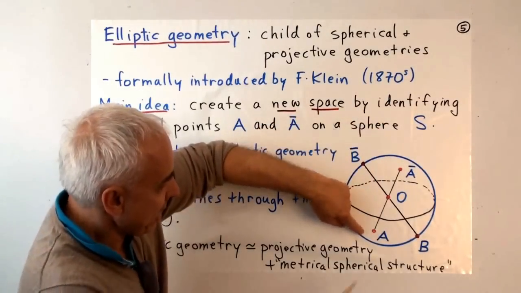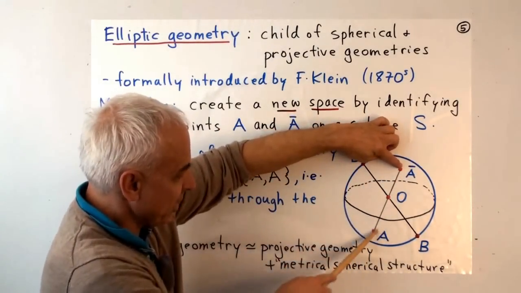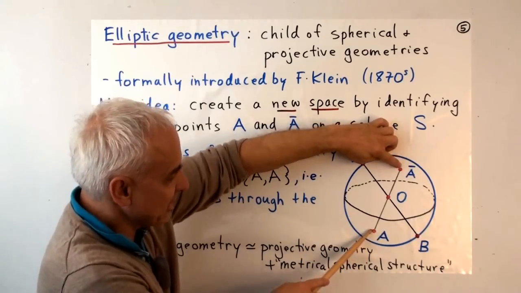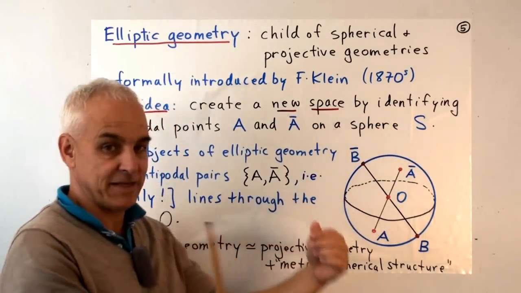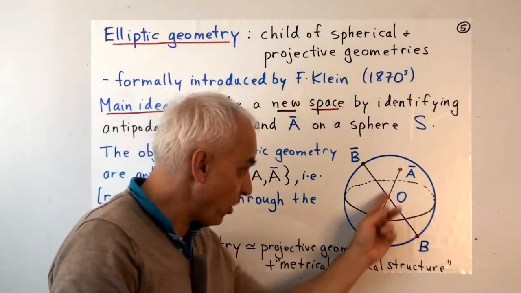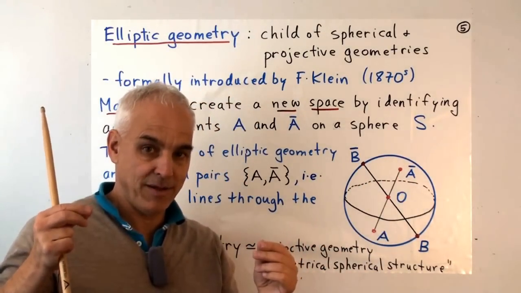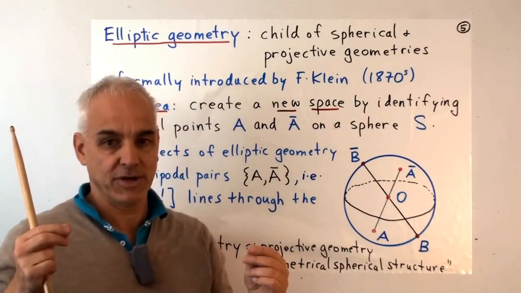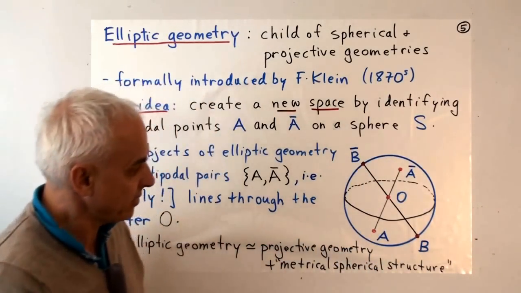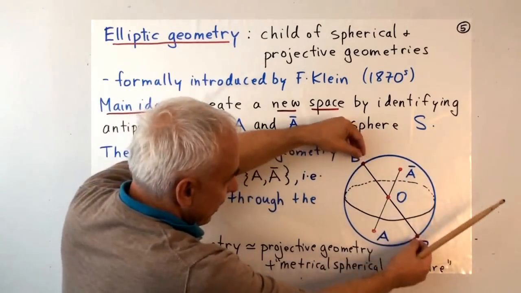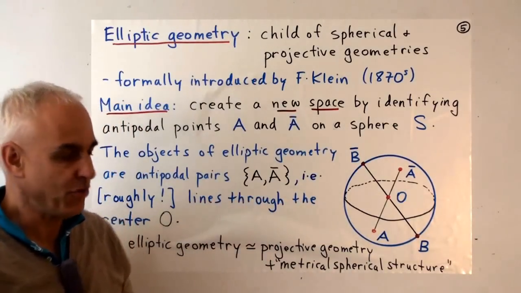So here's a point A, and here's the antipodal point on the opposite side. The line joining them goes through the center. So we're now going to consider this pair of points as being a new object. And maybe to make it simpler to visualize that, maybe we could just join those pair of points by a rod. And then that rod is actually the new element of this new geometry. Here's another pair of antipodal points, B and B bar. So the rod that joins them passes through the origin. That's another element in this new geometry.